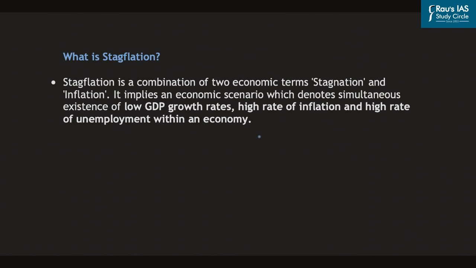Now, as the Indian economy is facing both inflation as well as stagnation in the GDP growth rate, the Indian economic scenario is sometimes termed as stagflation. Stagflation is simply a combination of two economic terms, stagnation and inflation. It implies an economic scenario which denotes the simultaneous existence of low GDP growth rates and a high rate of inflation, accompanied by a high rate of unemployment within an economy. And the Indian economy is witnessing all these three problems: low GDP growth rates, a high rate of inflation, and a high rate of unemployment.